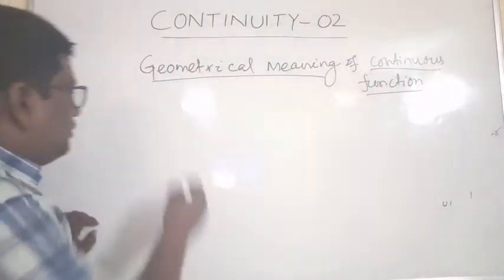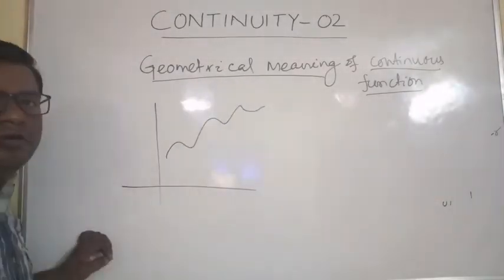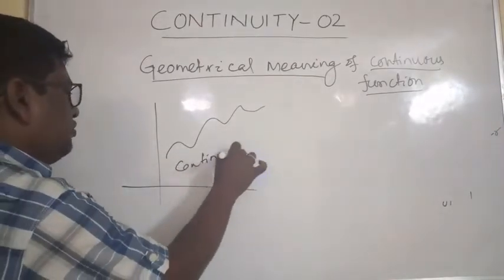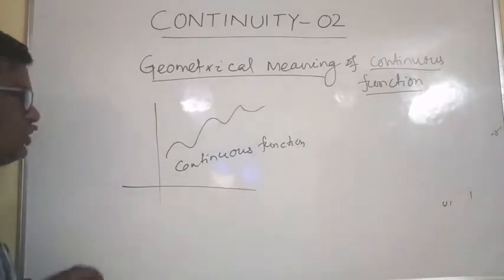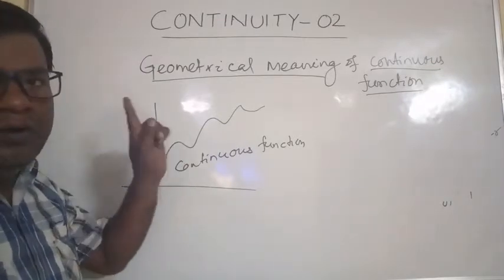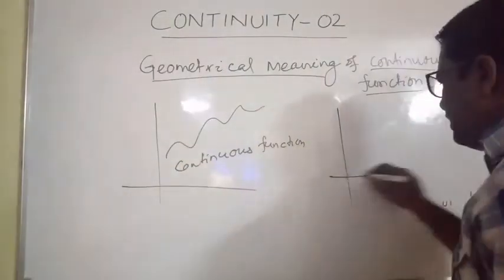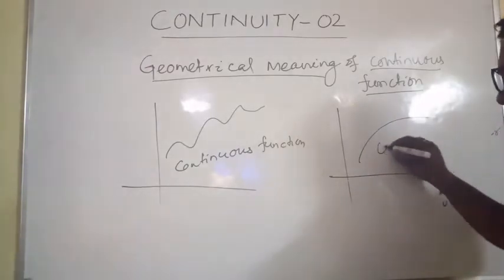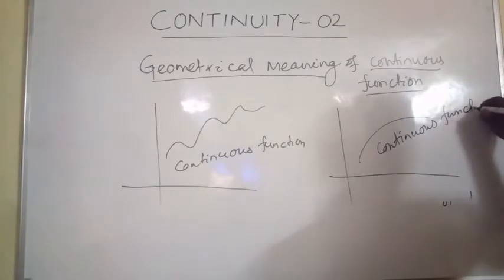Suppose this is graph of a function. This is continuous function. This is graph of continuous function because there is no gaps, no jumps and no holes. Similarly, this is another function like this. This is continuous function, right?